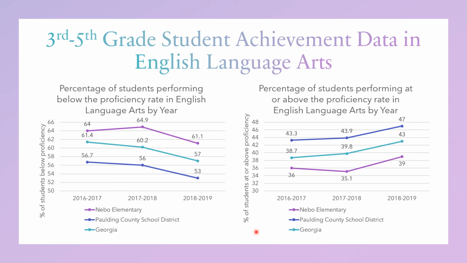When we come over and look at the second graph that shows the percentage of students at or above proficiency, again, this is kind of just a flipped graph to equal 100% across the board. So we have in the first year 36% of our students performing at or above proficiency. We dip down to 35.1% of our students in the 2017-2018 school year, and then we do have a little bit of a rise here to 39% in the 2018-2019 school year, but again we are still significantly below the state, and then again even farther behind the district, who is performing above the state.